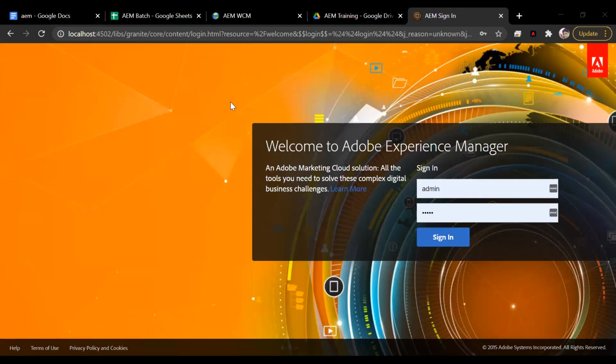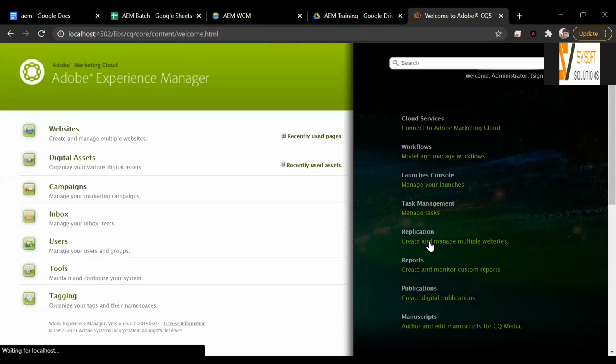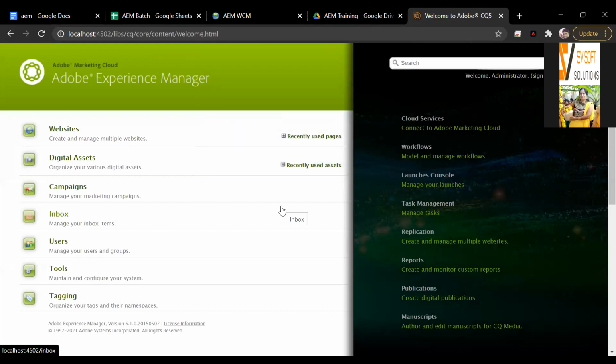Now for the people who can see this login screen, you have to log in. You have to provide the username and the password. The default username is admin and the password is also admin. So you enter this and click on sign in. Can everyone see my screen? Yes. Okay. Now the moment you come here, some people who logged in may see a different screen, which would be like this.